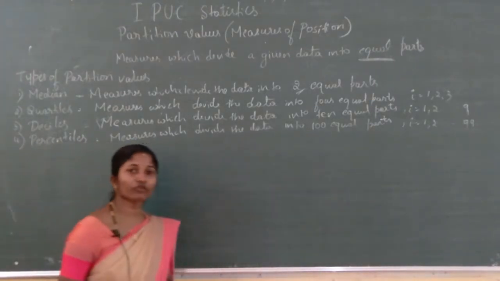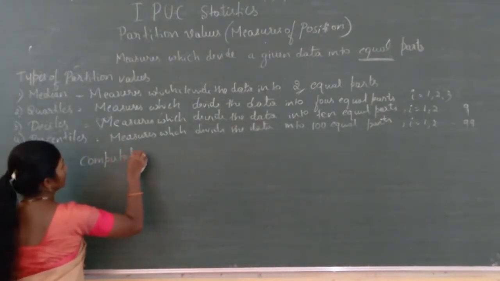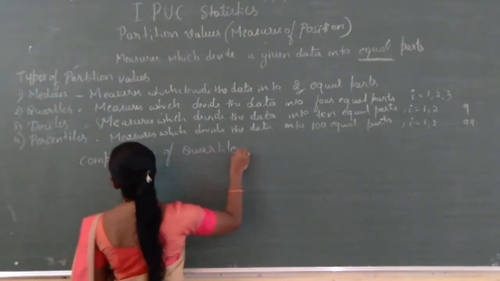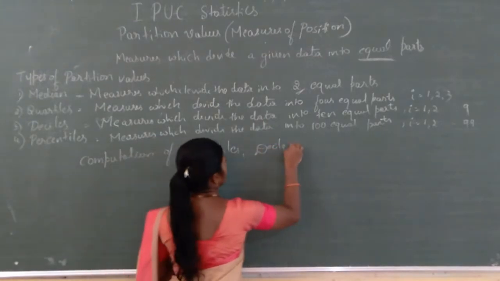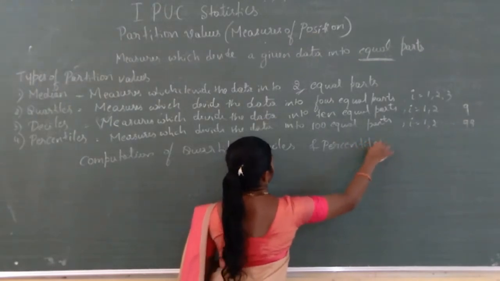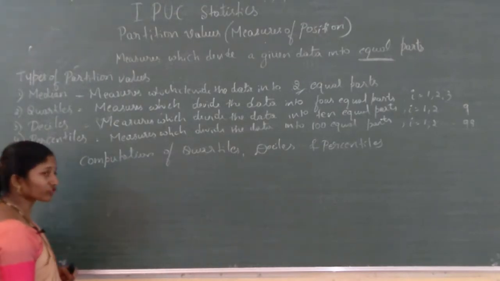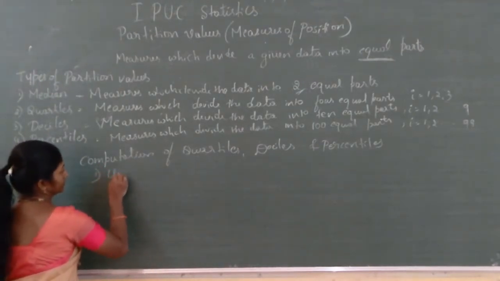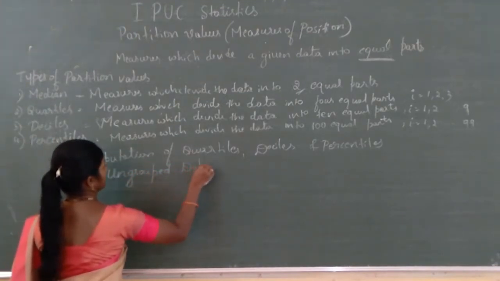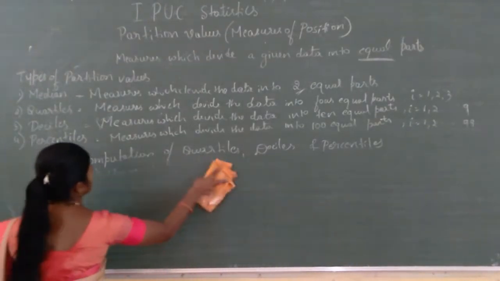Here, the computation of quartiles, deciles, and percentiles. First one is for the ungrouped data.